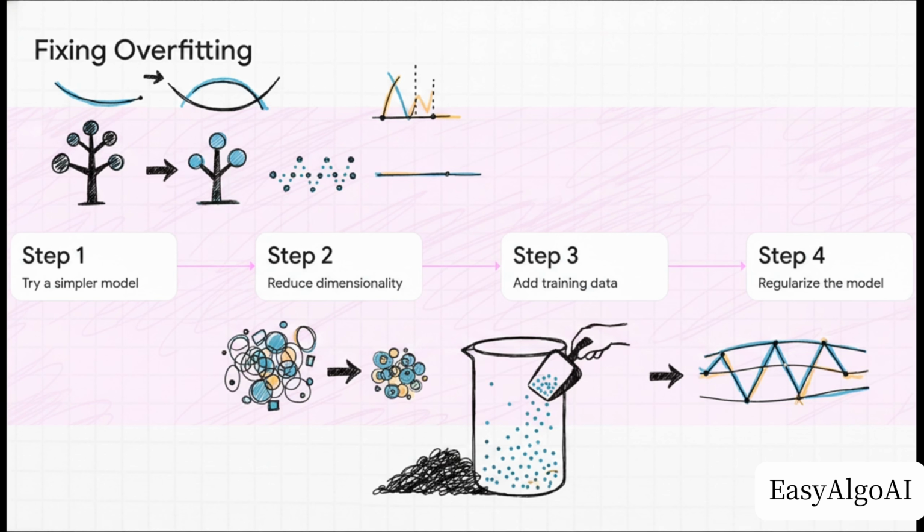Step 1, simply try a less complex model. Downgrade from a polynomial to a linear kernel, or maybe use a shallower decision tree with fewer layers. Step 2, reduce dimensionality. Strip away any features that aren't strictly necessary. Step 3, feed the beast. Add more training data if you can possibly get it, because more data smooths out the noise. And finally, Step 4, regularize the model.